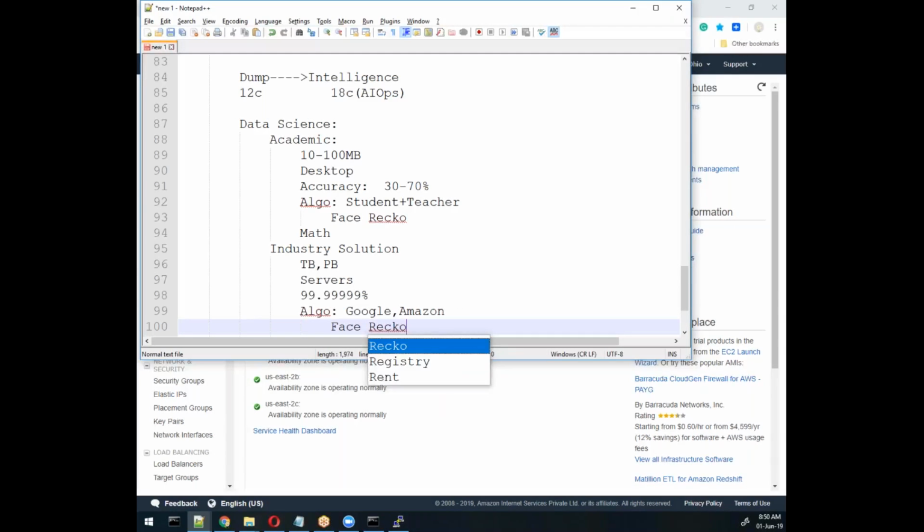Tell me your option. Will you purchase from this student or teacher who creates one Python file, runs it and shows face recognition, or will you purchase from Google and Amazon? Google. Amazon.